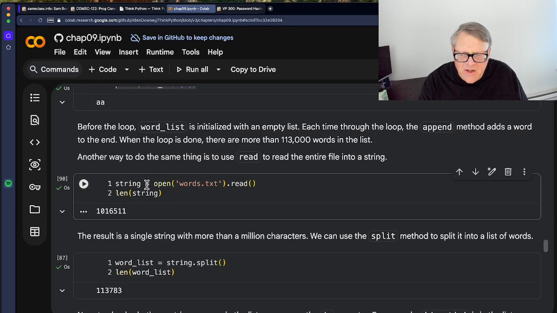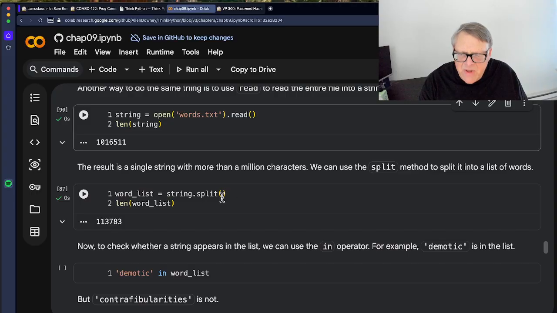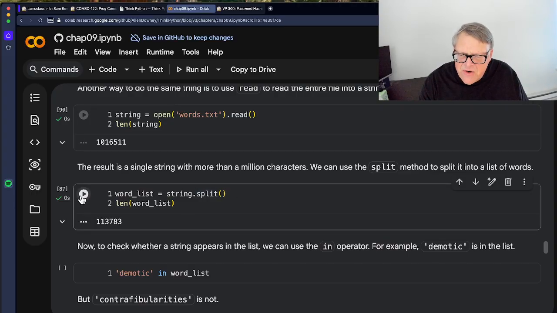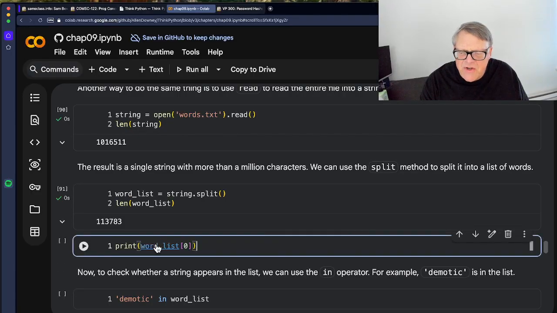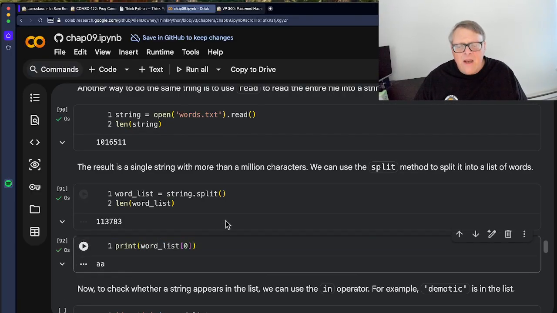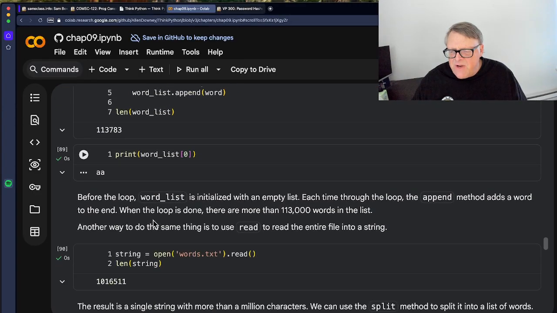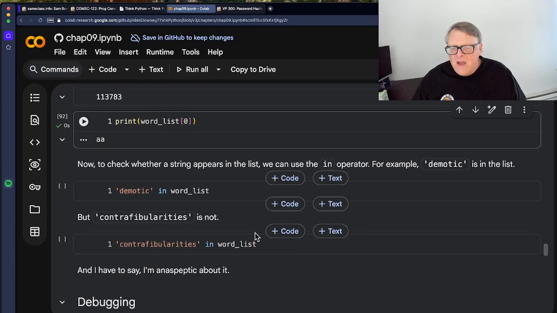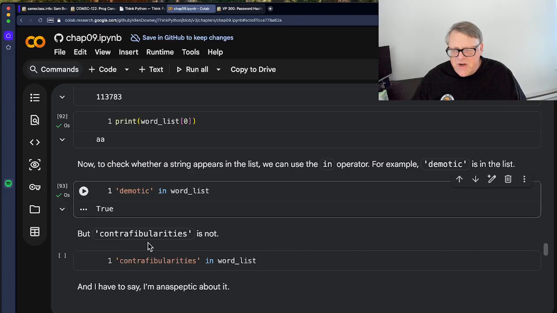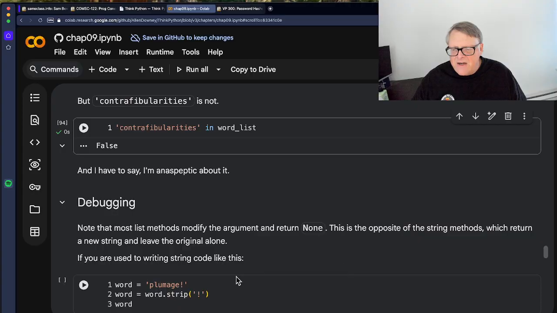They read the whole file into a string, and then they split it on the spaces, but maybe that'll also split on the carriage returns. Let's see what the first one looks like. No, okay, I guess this split removed both the spaces and the carriage returns. That's something that wasn't obvious to me. So I guess you get exactly the same number, 113783 and 113783. Now to check, does demotic exist in there? It does, but is contrafibularities in there? It's not. Okay, there we are.